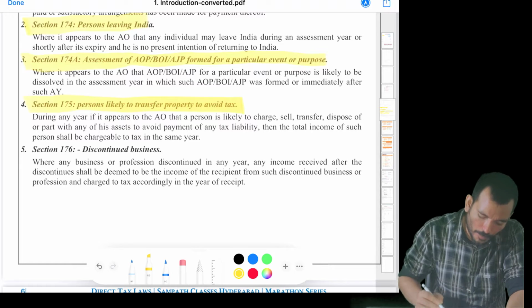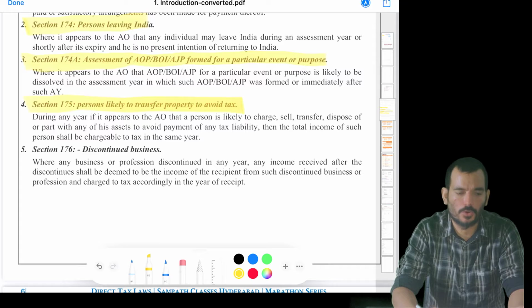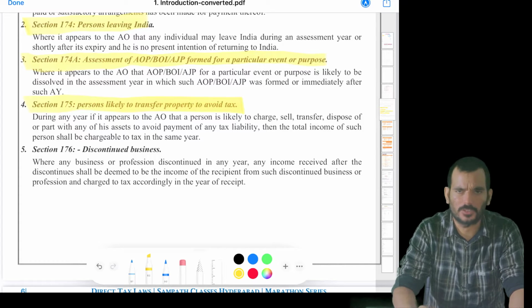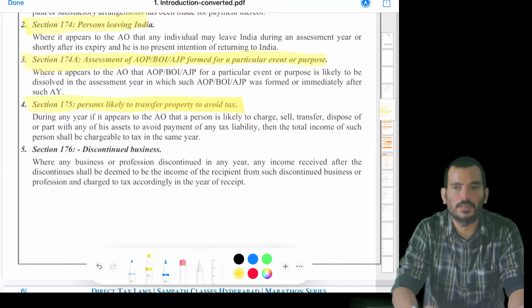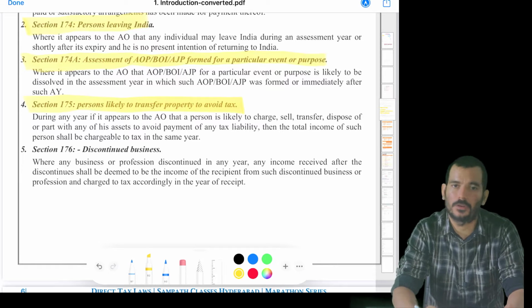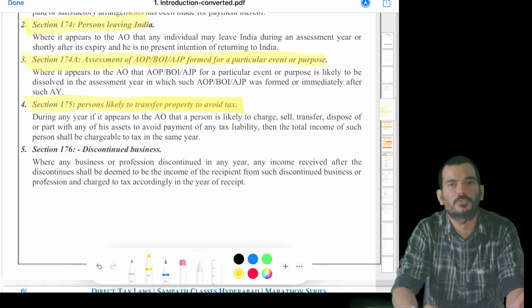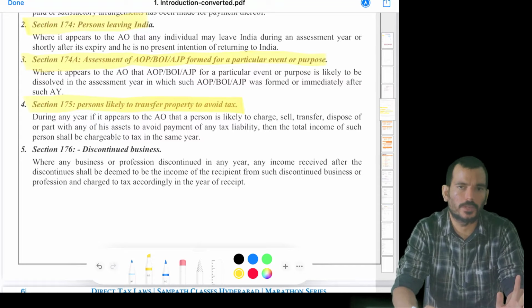Persons likely to transfer property to avoid tax. There are certain people, like we get to know in the newspaper also, where there is an income tax raid on a particular person. Somebody is caught with cash or gold or smuggling or something like that. When they are caught like this, income tax says, I cannot wait for the previous year, assess me now. I know you are a fraudulent person. There is a possibility that you will taint your money, convert your black money to white money, or prepare some documentation, or transfer to somebody else. You do anything to avoid the tax. I know that. You pay the tax in the current year only, right?